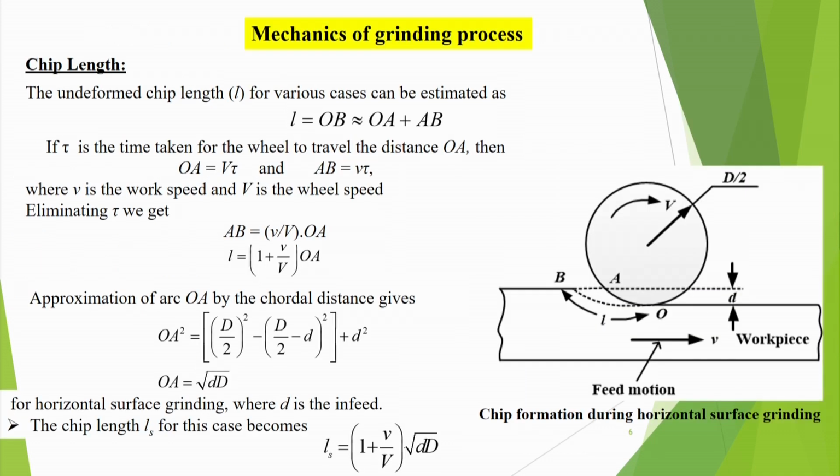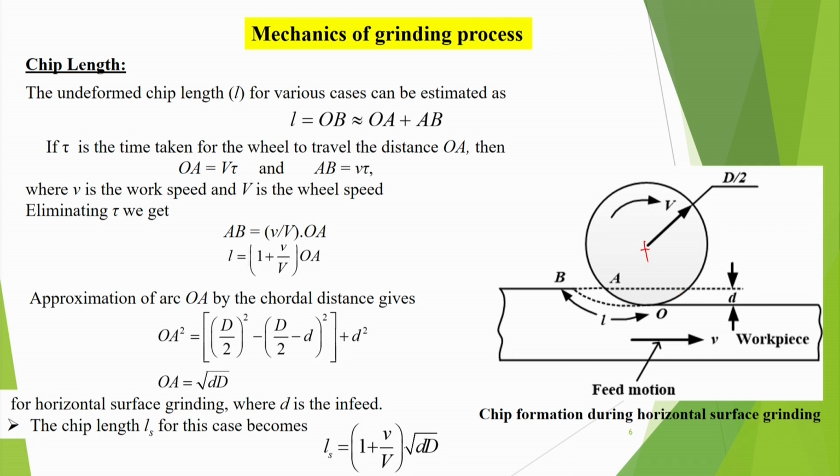Now, let us discuss the mechanics of the grinding process. You have to visualize a little bit and put in some effort. It uses a lot of geometry and some trigonometry. Suppose we consider a surface grinding operation, in which the workpiece is moving like this and there is a wheel. Relative motion is only important. Suppose the table is reciprocating or moving in this direction, and the wheel may be stationary, or alternatively the wheel can move.